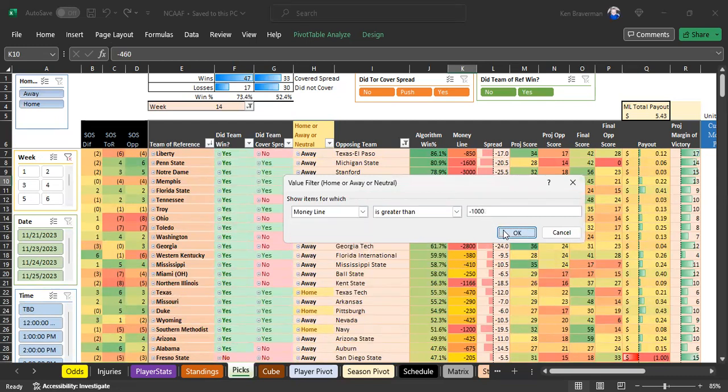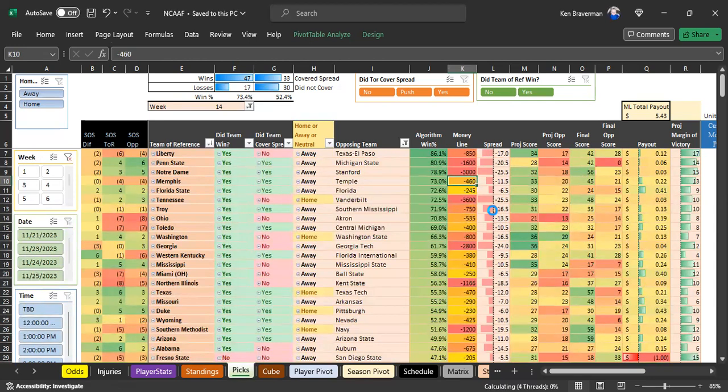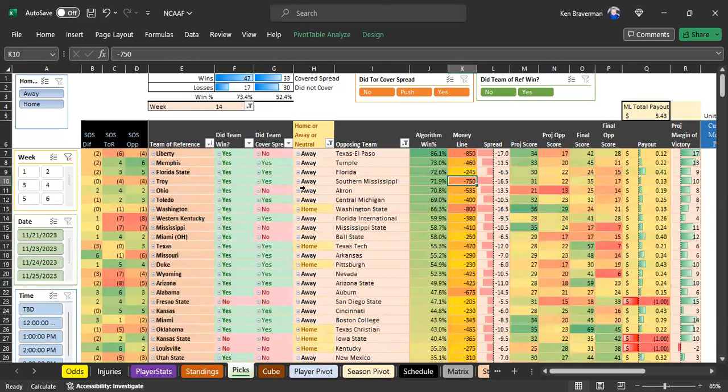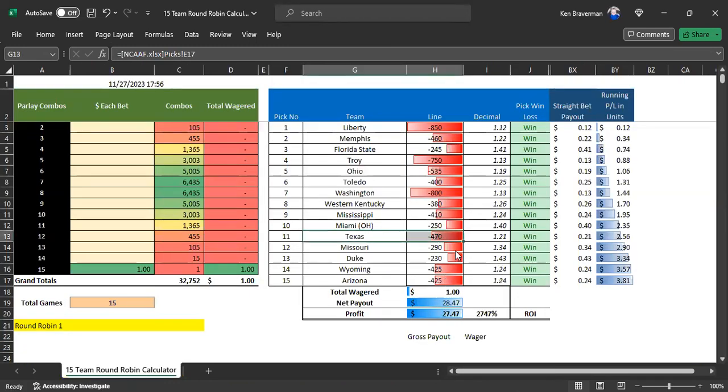This is going to only show games that had a line that was better than minus 1,000. We still win the top 15 games. What does that pay? It's going to update in a second here. It pays 27-1, right? Because they all win.